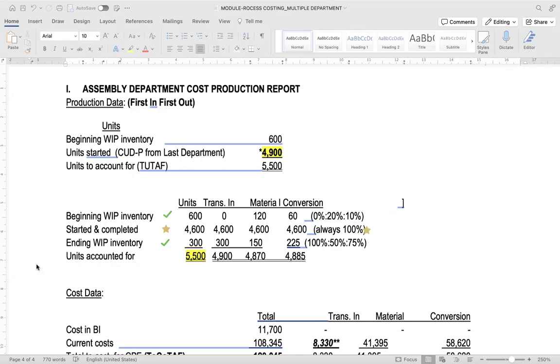So this time, we have the so-called transferred in unit, aside from material and conversion cost. Considering that the method is first in, first out, the percentage work done for transferred in is 0%. For material, it's 20%, and for conversion, it is 10%. So how did we come up with that percentage work done?